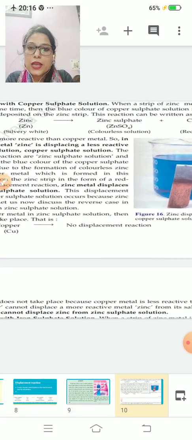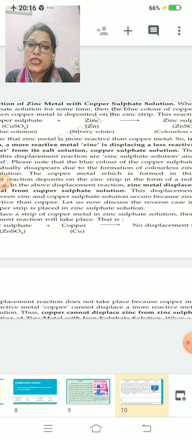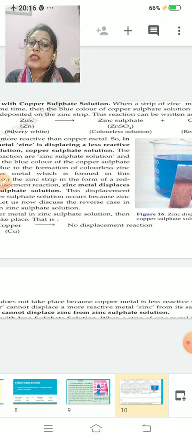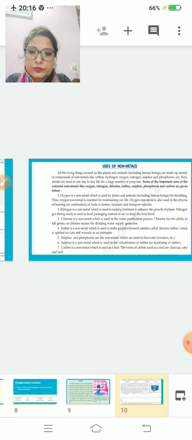Some more examples are here. Reaction of zinc metal with copper sulfate. This is copper sulfate, CuSO4. When it reacts with zinc, zinc is more reactive than copper, so the copper will be replaced by Zn. So zinc sulfate will form, that is ZnSO4 plus Cu. Clear?